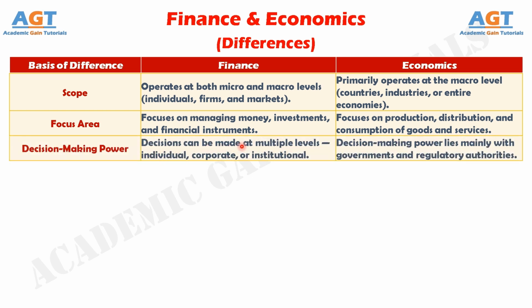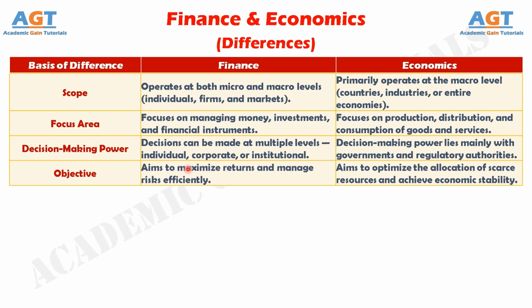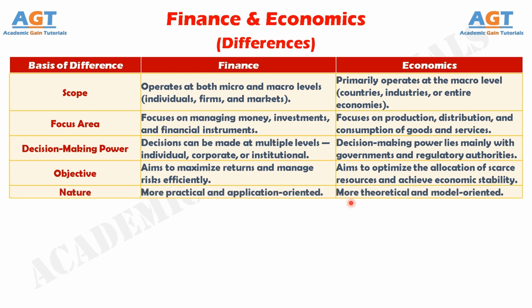Number 3. In finance, decision-making power exists at individual, corporate, or institutional levels, whereas in economics, decisions are mainly made by governments and public authorities. Number 4. Finance aims to maximize returns and manage risk, whereas economics seeks to allocate scarce resources efficiently and maintain economic balance. Number 5. Finance is more practical and applied in nature, whereas economics is more theoretical and model-based.